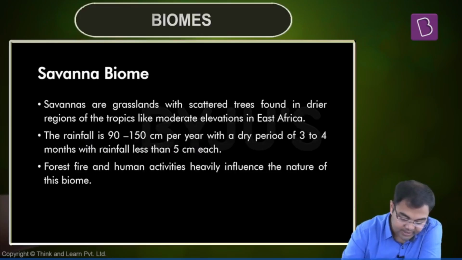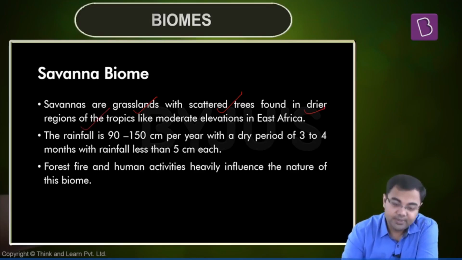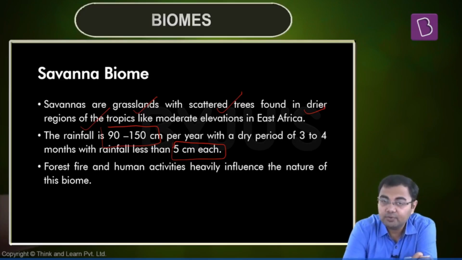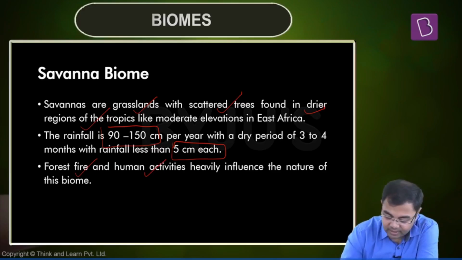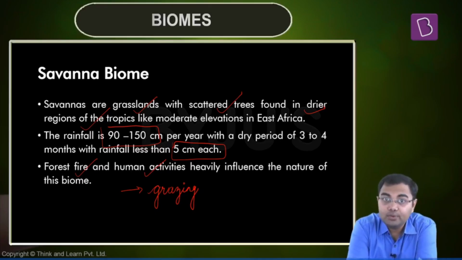So just to sum up the points which are important, they are grasslands with scattered trees, as I said. They are found in the drier regions of the tropics. The rainfall is 90 to 150 centimeters per year. And there can be some areas where the rainfall will be lesser than 5 centimeters. Forest fire, human activities heavily influence the nature of biome. One more factor that you can actually add to your notes is grazing. That grazing also plays a big role when it comes to savanna biome. So these are a few of the characteristics of the savanna.